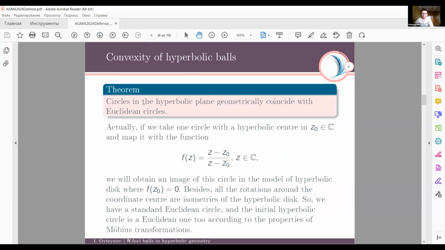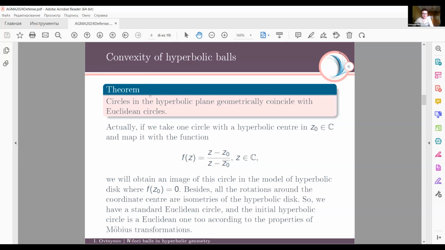So the main aim of my work was to research all weighted N-foci balls in the hyperbolic plane and to find out if they are geodesically convex. This question is trivial in the Euclidean space, whereas the same problem is quite difficult in the hyperbolic space.